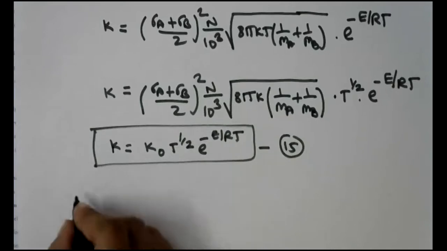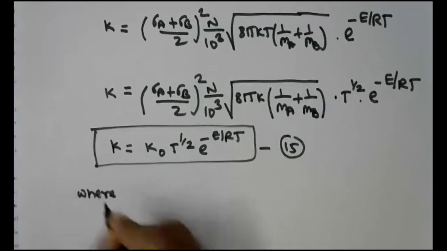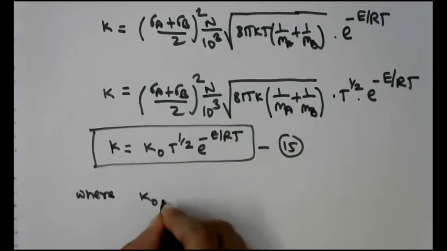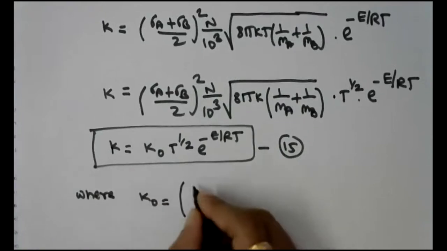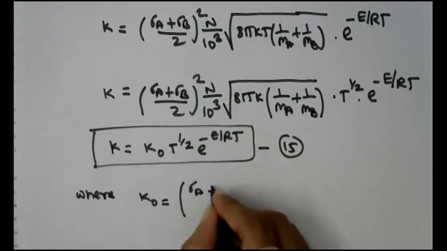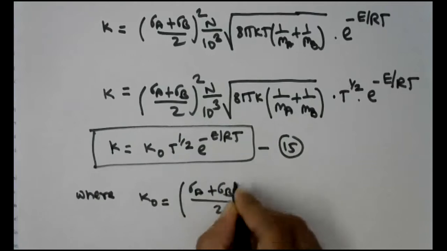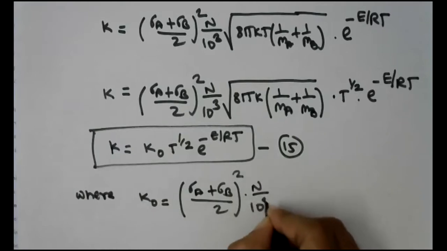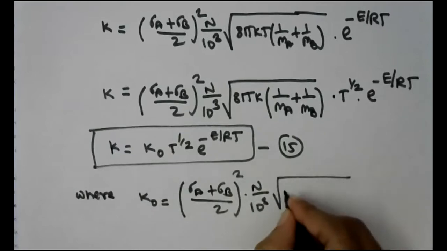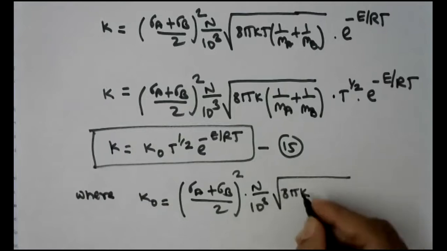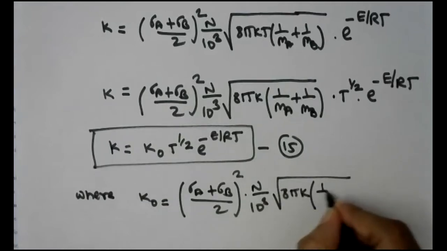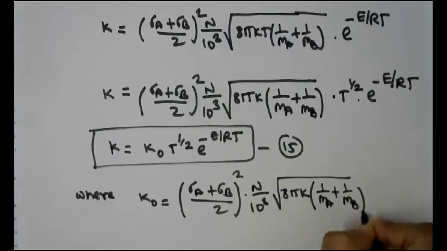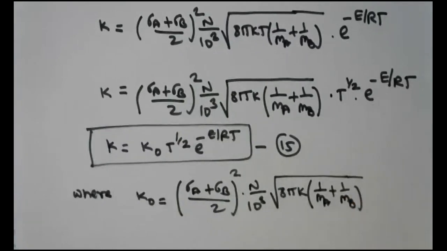So, where k0, that is frequency factor, is a function of the molecular diameter, Avogadro's number, the term related to Boltzmann constant, and the mass of molecule A, mass of molecule B.